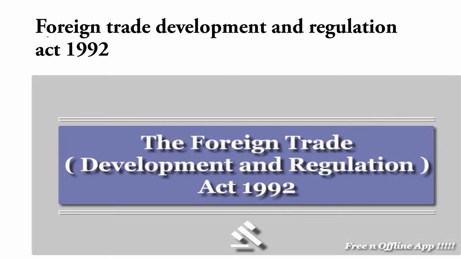The third point here is the Foreign Trade Development and Regulation Act 1992. FTP is given under FTDR, that is the Foreign Trade Development and Regulation Act 1992. In this act, they told us how we can develop foreign trade. For this, some provisions are given which are provided under the Foreign Trade Development and Regulation Act 1992. The government issued a foreign trade policy for 5 years to regulate foreign trade, and this policy comes under the Foreign Trade Development and Regulation Act. Please remember the year 1992.